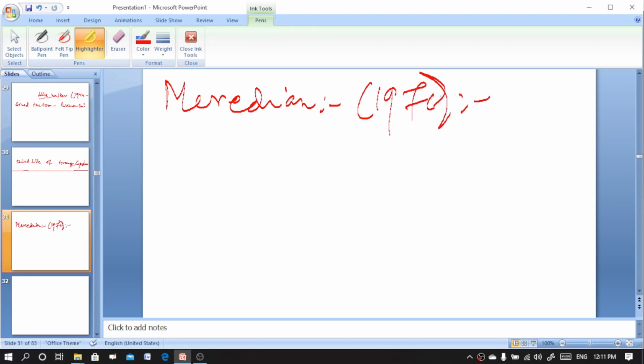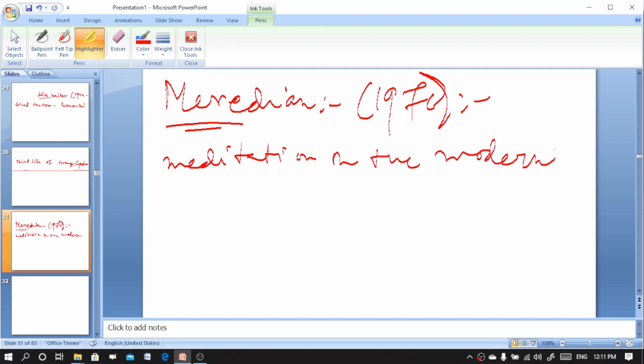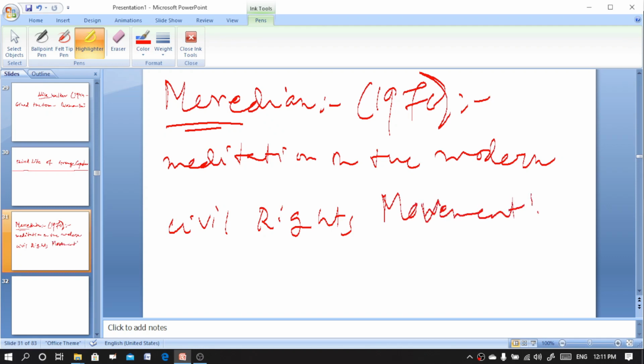It has been described as Walker's meditation on the modern civil rights movement. And the novel is about Meridian Hill.